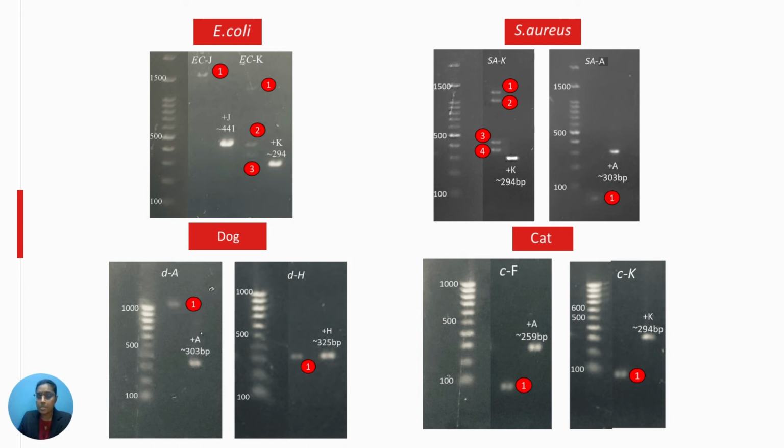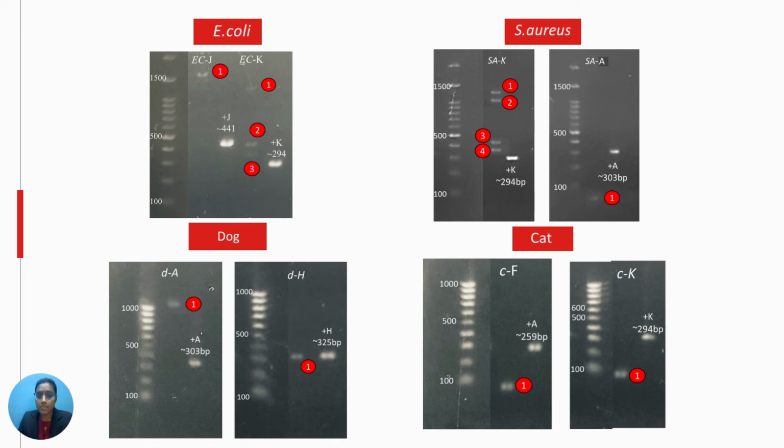This picture shows that E. coli produces one non-specific band with the primer set of fragment J, and three DNA bands non-specifically produced by E. coli with the primer set of fragment K. All the non-specific amplifications that occur during the PCR amplification with non-human samples are indicated by the red circles.